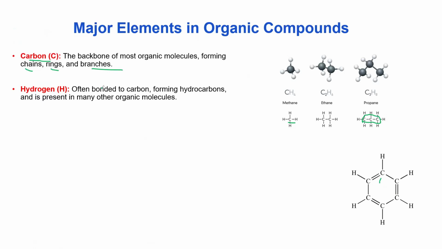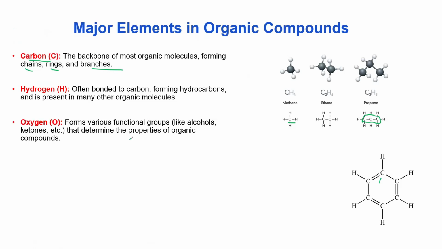Also importantly, hydrogen is often bonded to carbon, forming hydrocarbons, and is present in many other organic molecules. One very important thing is that hydrogen is bonded with carbon atoms in most cases to form hydrocarbons. And in addition, another element found in organic chemistry, which is also very important, is oxygen.